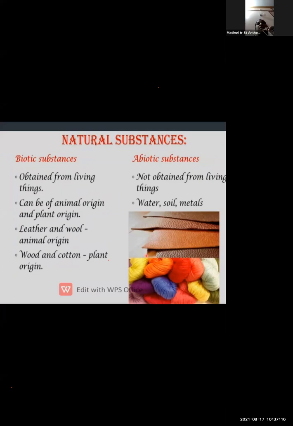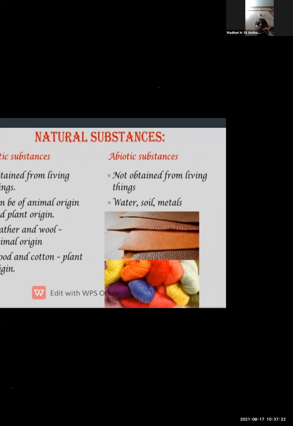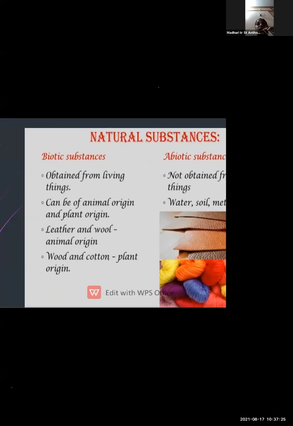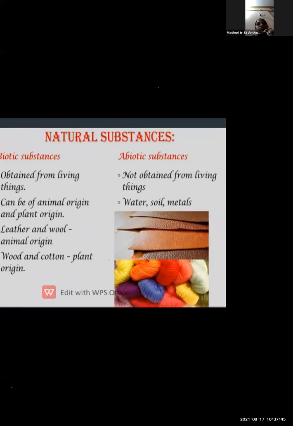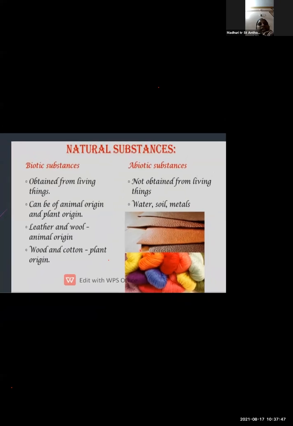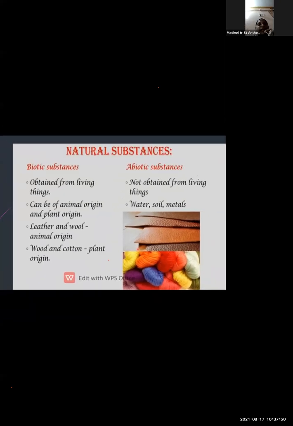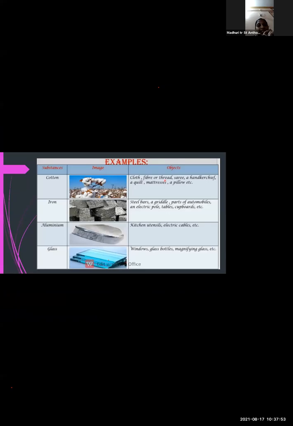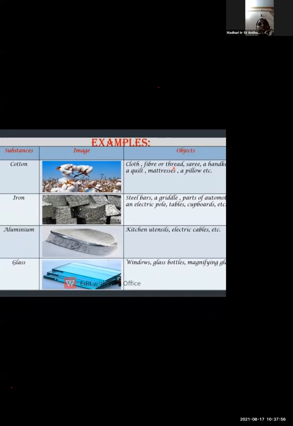So let's move forward. Here are some of the examples of the biotic substances and the abiotic substances. So biotic means it is obtained from living things. Abiotic means it is not obtained from the living things. Then biotics can be obtained from animal origin and plant origin. Example, animal origin के example क्या है? Leather, wool. Plant origin के example क्या है? Wood, cotton. Abiotic के examples क्या है? Water, soil, metal. So these are the examples of the biotic and the abiotic substances.